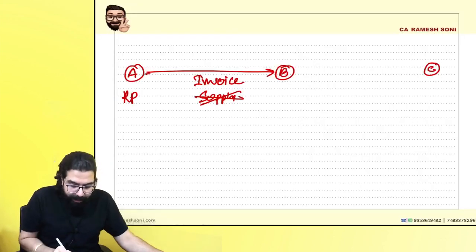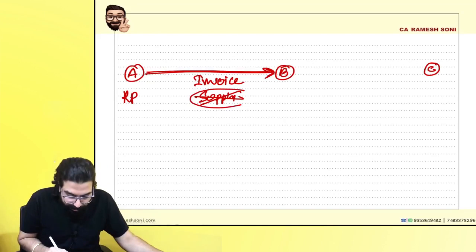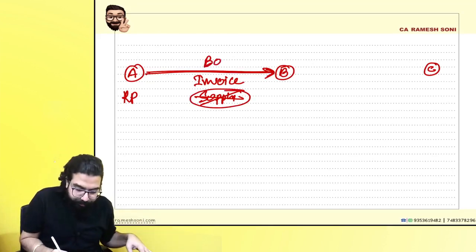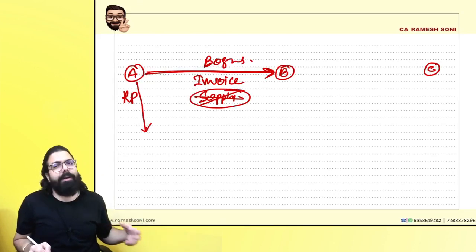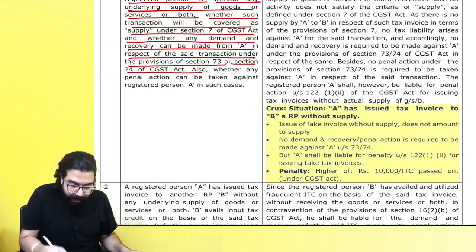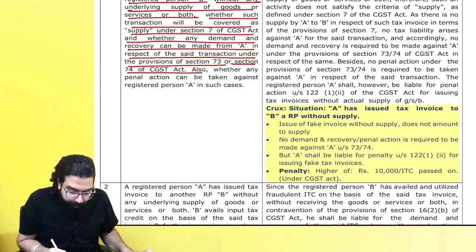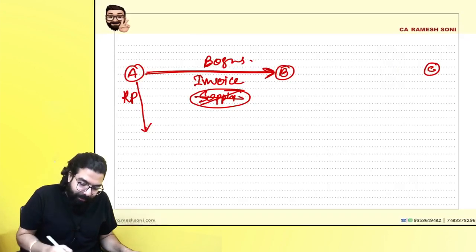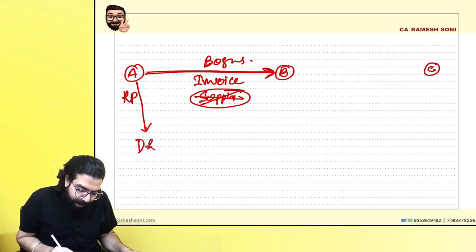Now they are asking, is it falling under supply? When you did not do any supply and gave a bogus invoice, in that scenario, is it supply under section 7? Then, whether any demand and recovery can be made against A, means against A, can you do a demand and recovery under sections 73 and 74?